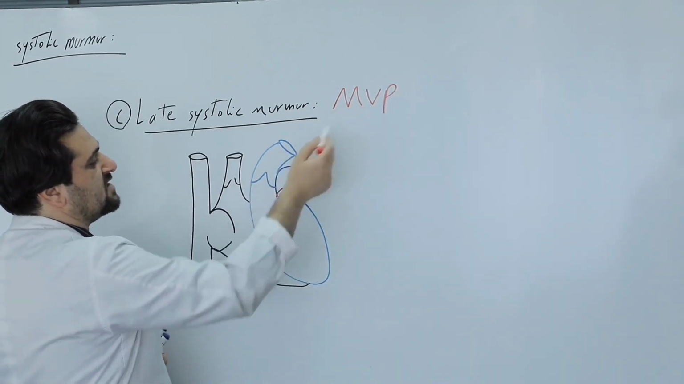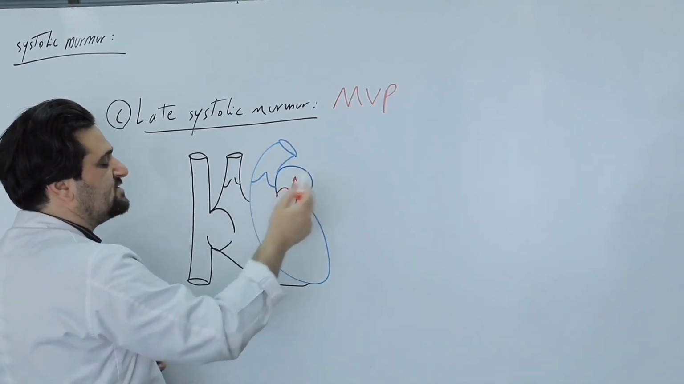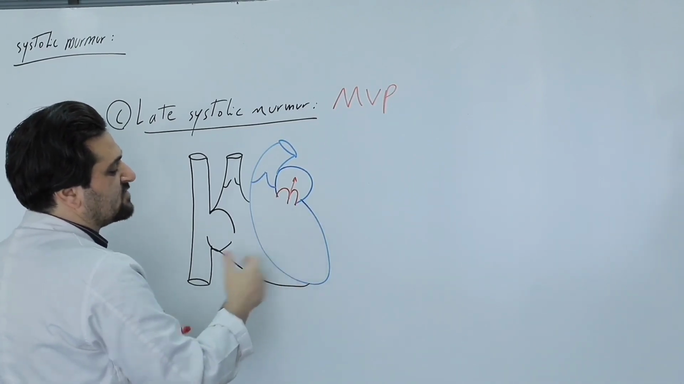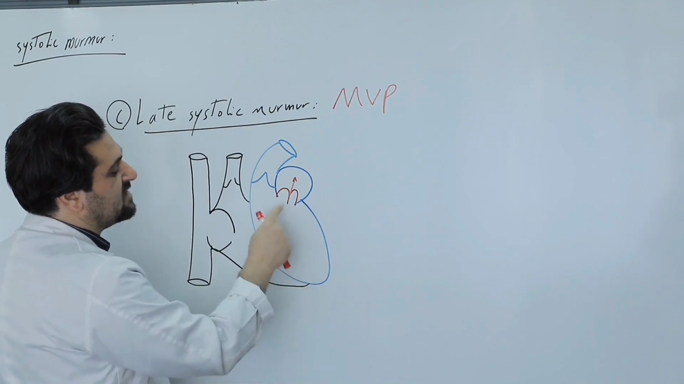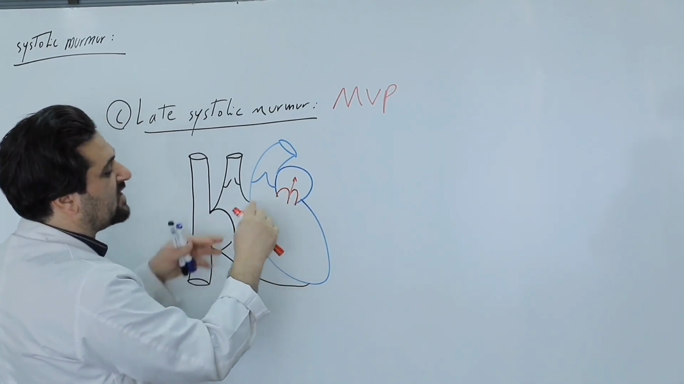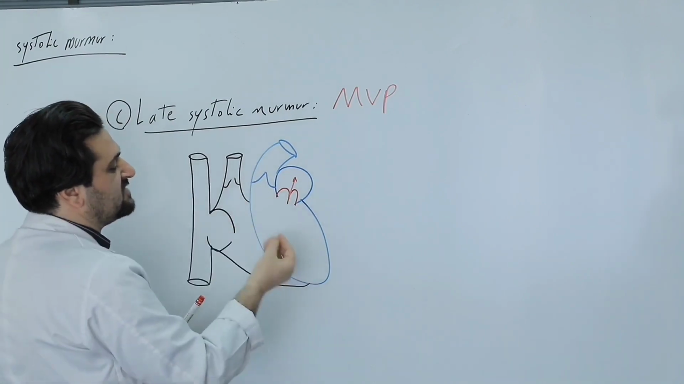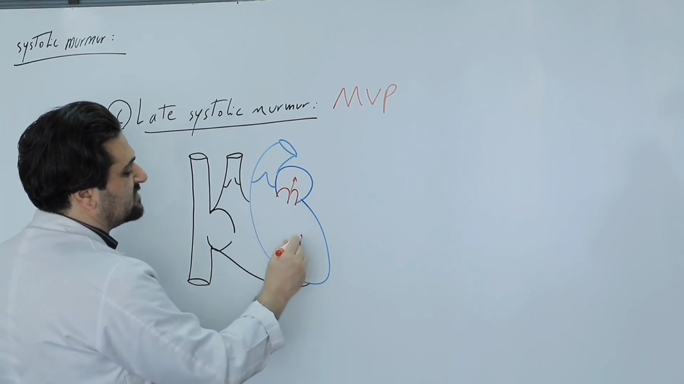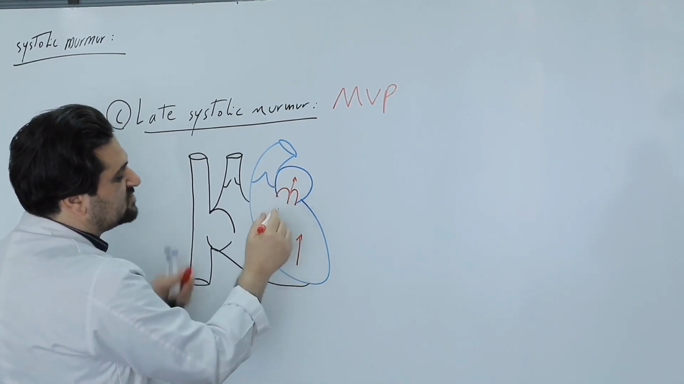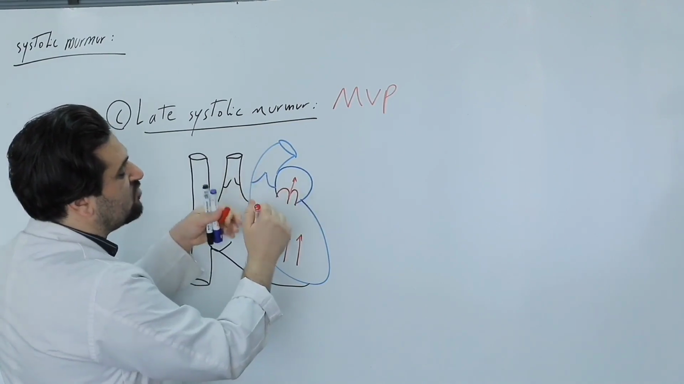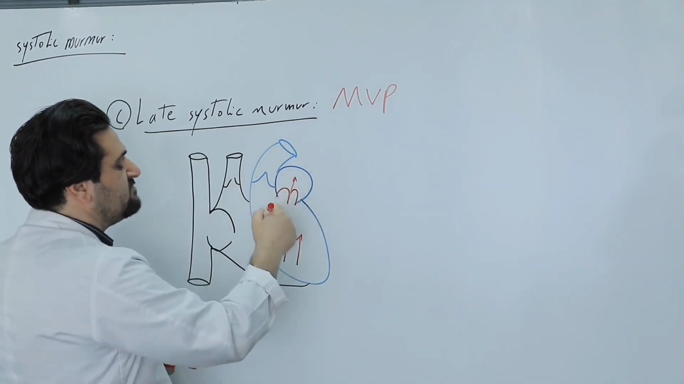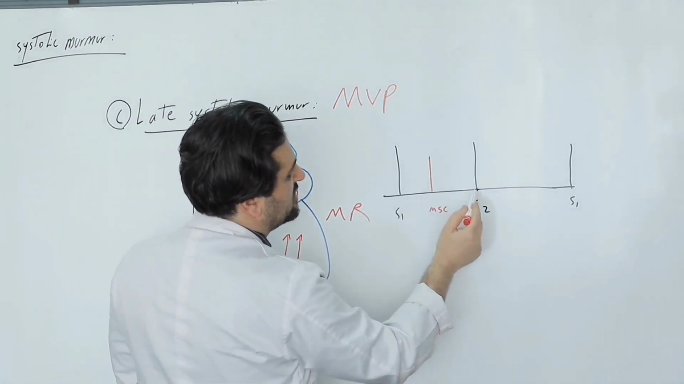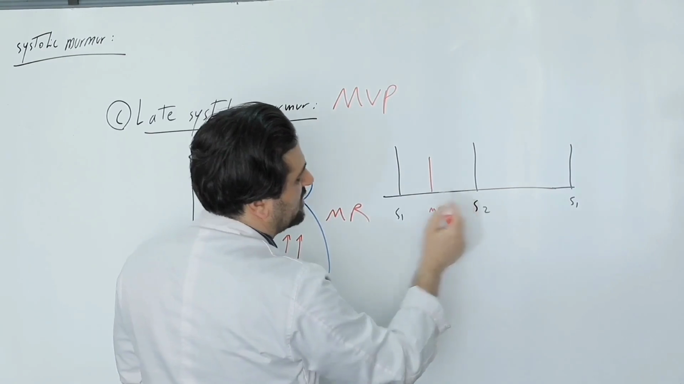Now, why is the murmur caused by MVP heard at the end of systole, or late systole? Because at the beginning of systole, the pressure in the left ventricle has not yet risen enough. Therefore, the leaflets of the mitral valve have not prolapsed yet. But in the middle and at the end of systole, when the pressure in the left ventricle rises sufficiently, that's when the mitral valve and its leaflets begin to prolapse. Mitral regurgitation then occurs into the left atrium. Therefore, MVP leads to the development of a systolic murmur, which is heard at the end of systole.